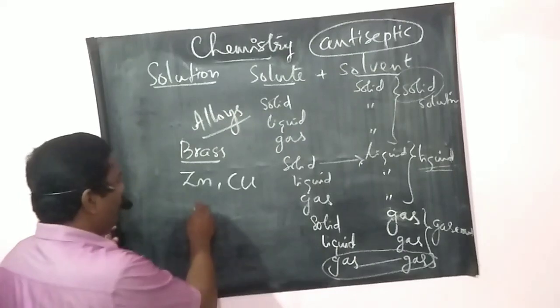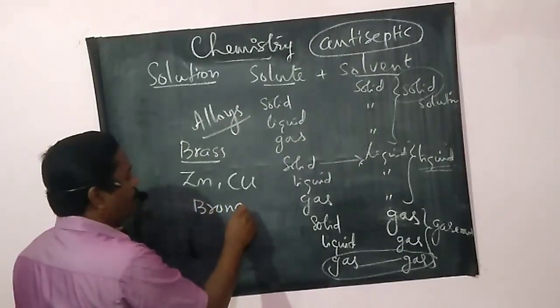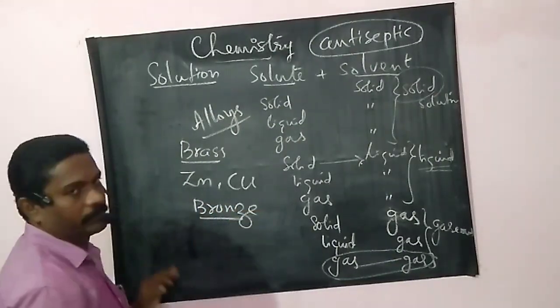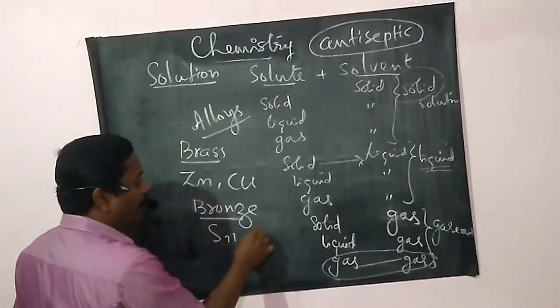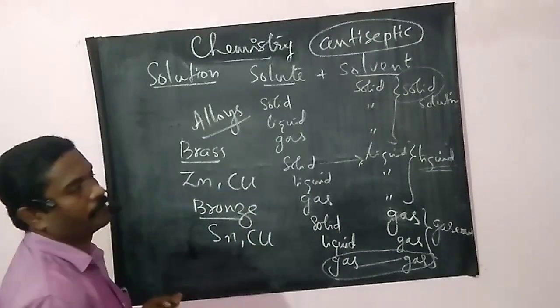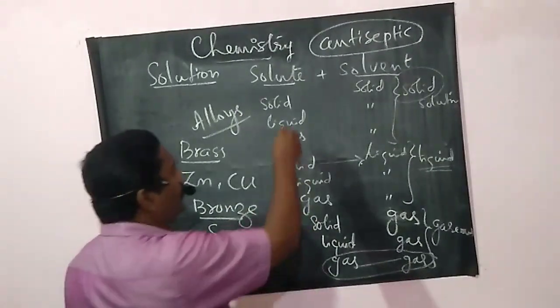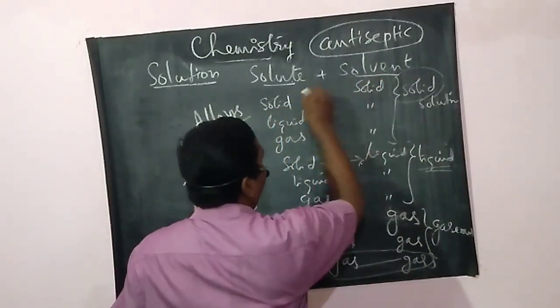And see one more example, bronze. It is a mixture of tin, Sn, and copper. So these are examples of solid solutions.